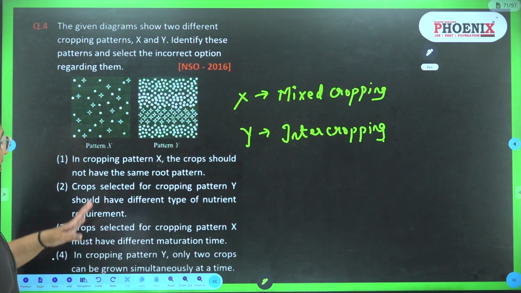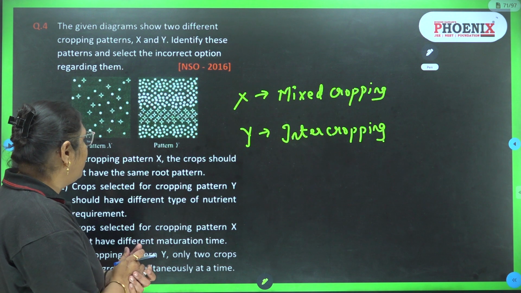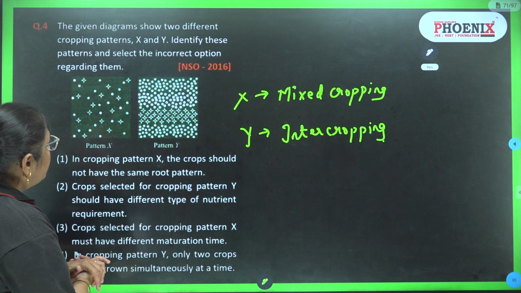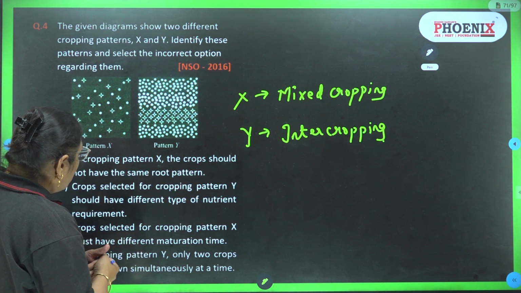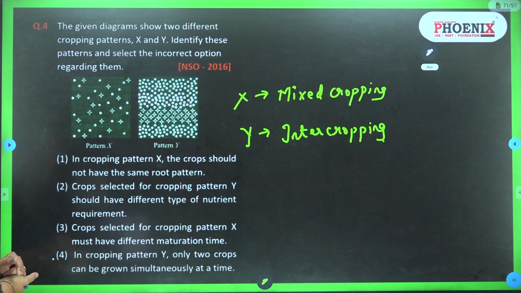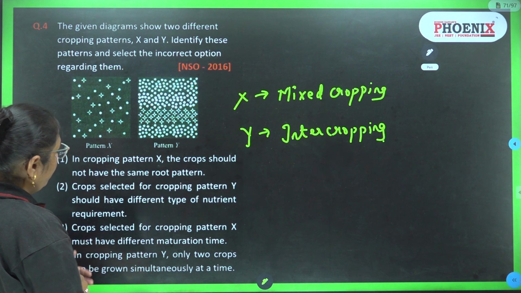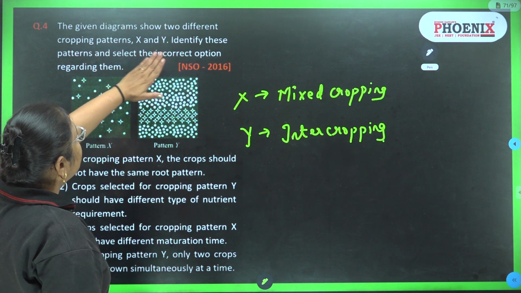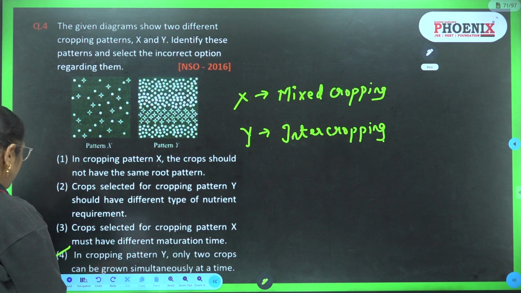So let's read the statements. In cropping pattern X, the crops should not have the same root pattern. Yes. Crops selected for cropping pattern Y should have different types of nutrient requirements. This is also correct. Crops selected for cropping pattern X must have different maturation time. And the fourth one is, in cropping pattern Y, only two crops can be grown simultaneously at a time. So we had been asked to identify the patterns and select the incorrect option. So the incorrect option is fourth. Rest all are correct options.